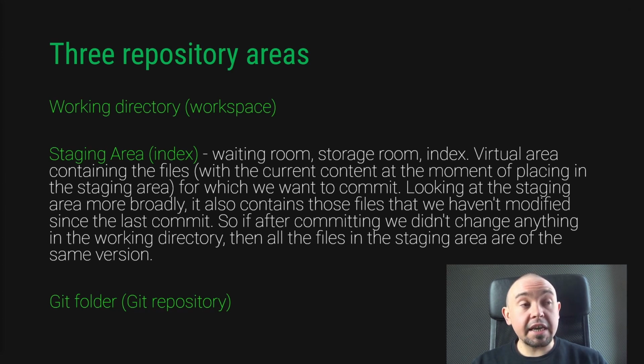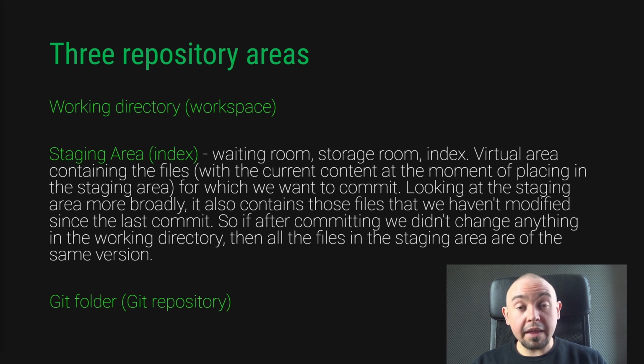This area contains the entire project record from the last commit. If you check the Git status in the console right after committing, you won't get any information, but don't think that the staging area is empty at this point. This area contains the full record of the project from the last commit, but it doesn't show you any differences. You get the information that there is nothing new in the staging area. There is no change from the last commit.